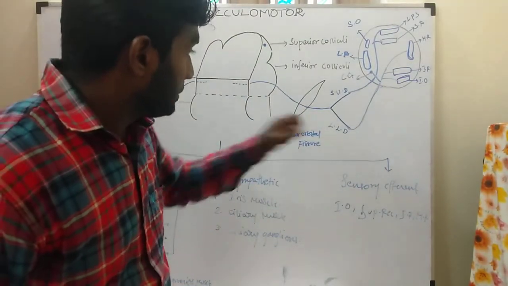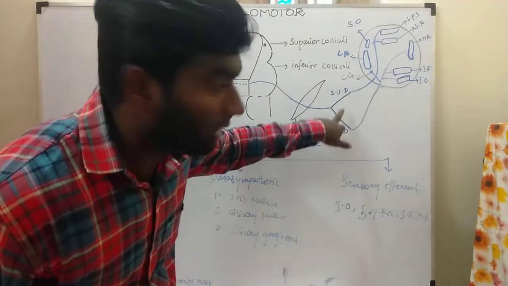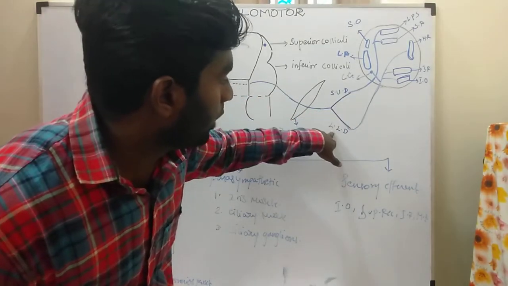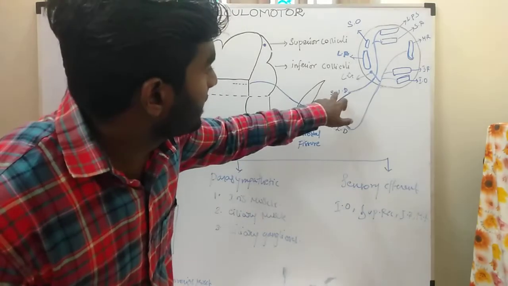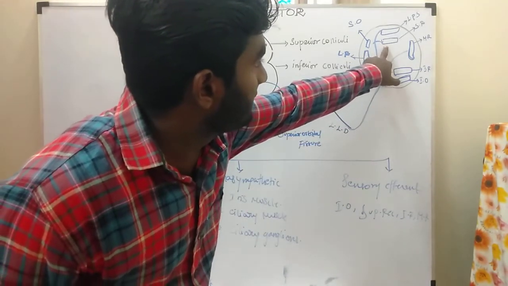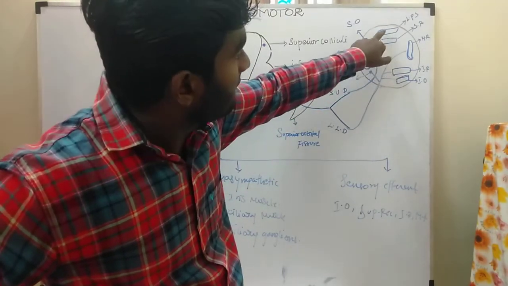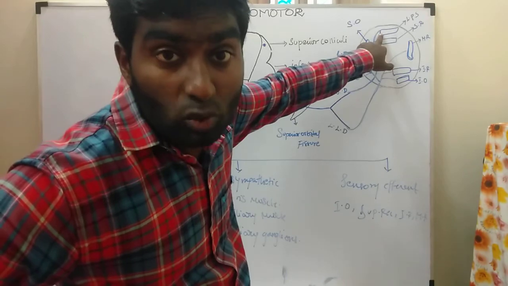You have to listen. So here I told that the oculomotor nerve is divided into two divisions. One is the smaller upper division, and the other is the longer division. This smaller upper division supplies two muscles. This is the superior rectus muscle. This is the levator palpebrae superioris muscle.